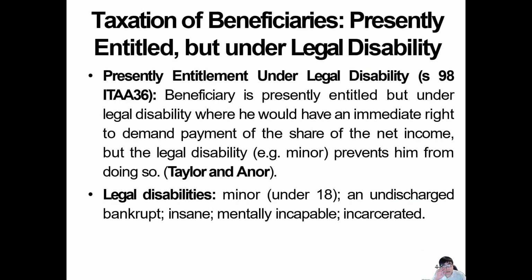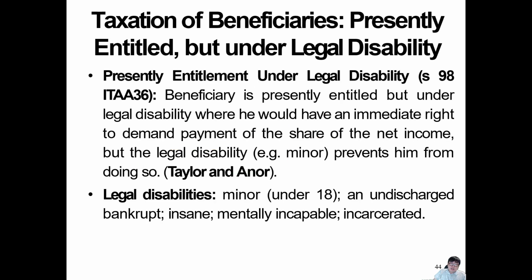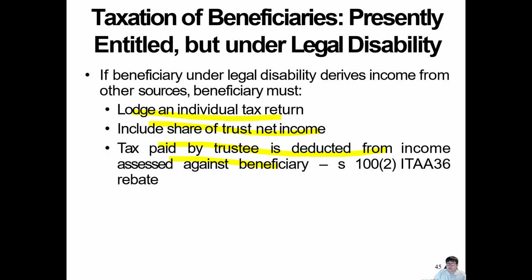So, taxation of a beneficiary when entitled but under legal disability. So let's see what happens. Again, if the beneficiary is legally entitled, they have the right to spend it, but their kid is under 18 years old, or bankrupt, mentally incapable, incarcerated, go to jail. So what consequences? If a beneficiary under legal disability derived income from this source, you still treat it exactly the same as it is. So it doesn't matter if you are in jail or mentally incapable, you're not going to be penalized for this one.